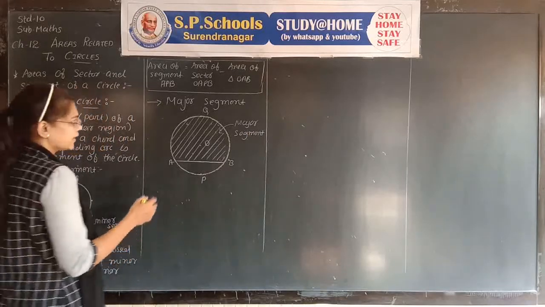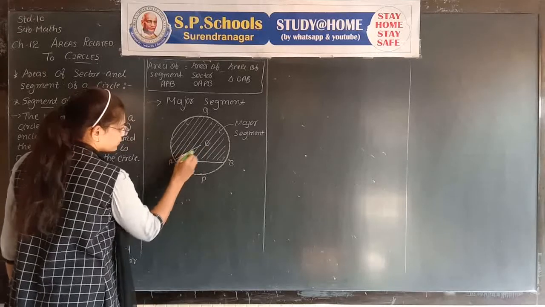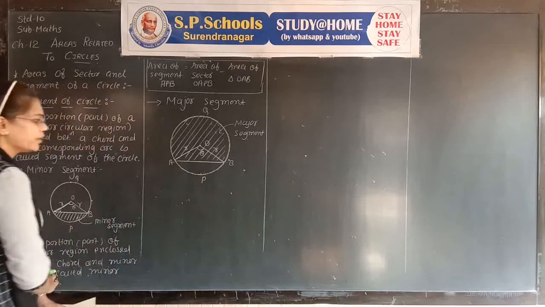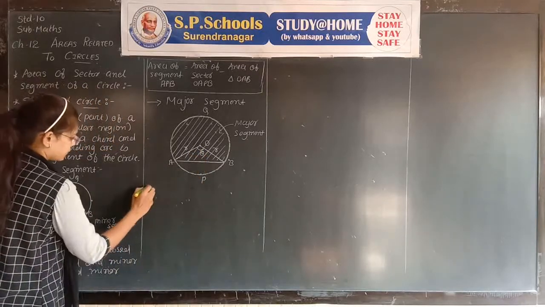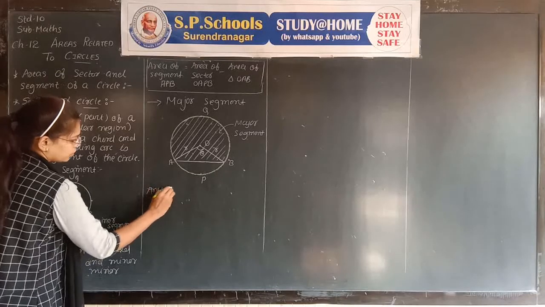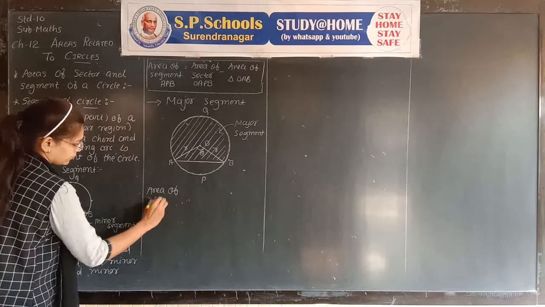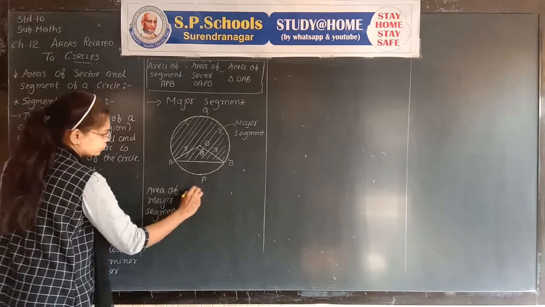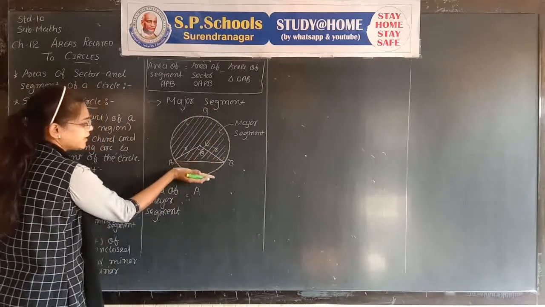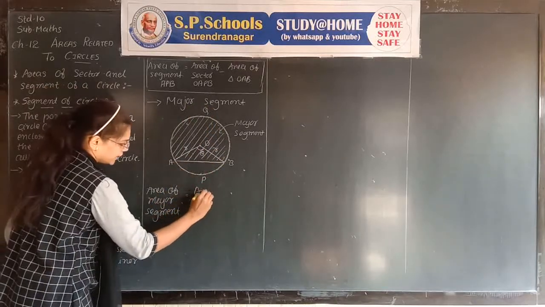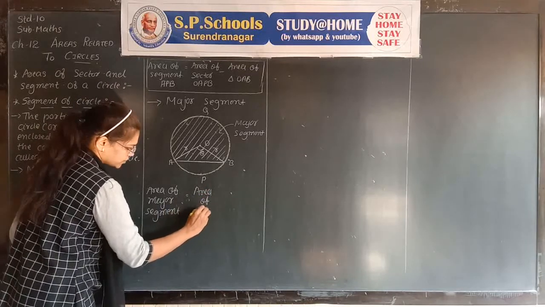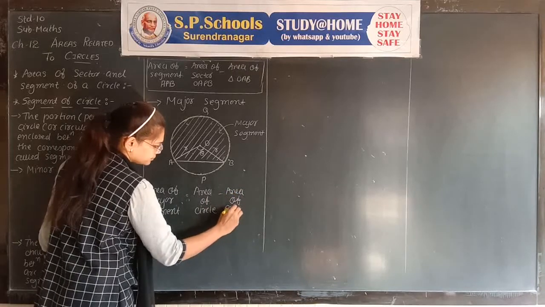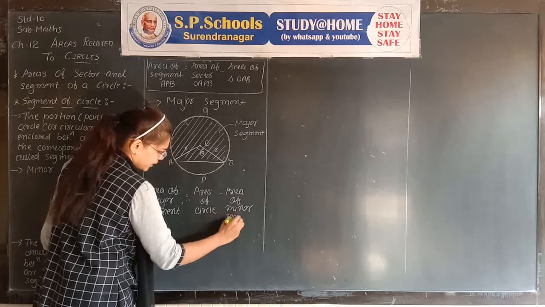To find the area of the major segment, join OA and OB, which are radii. Theta is the angle made by chord AB or minor arc APB. Area of major segment is equal to area of circle minus area of minor segment.